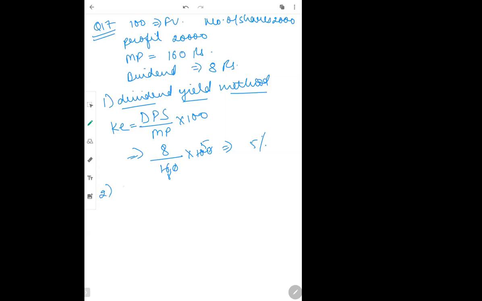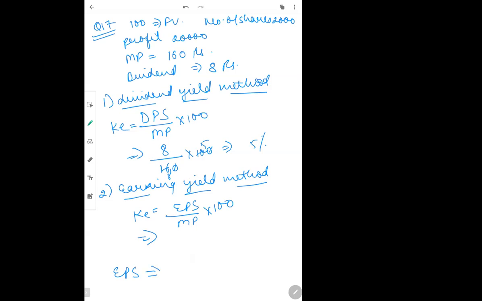Now coming towards the earning yield method. The formula was earning per share divided by market price into 100. The earning per share, how much is it? When I want to calculate how much I have earned for one share, this is my total earnings, my total profits.